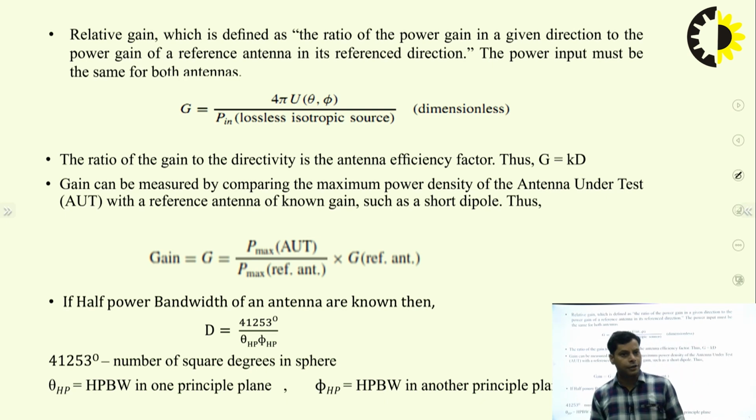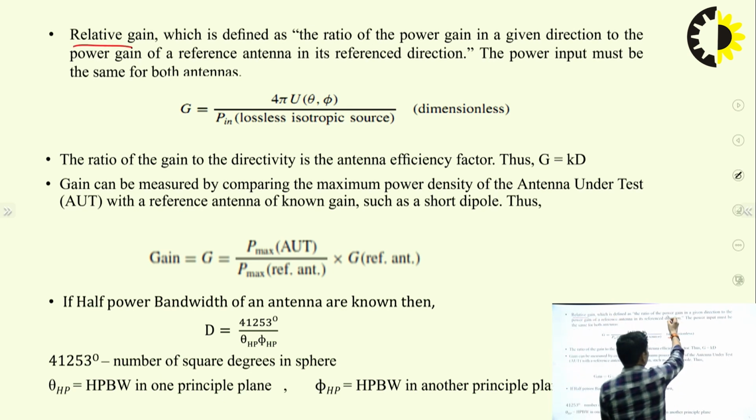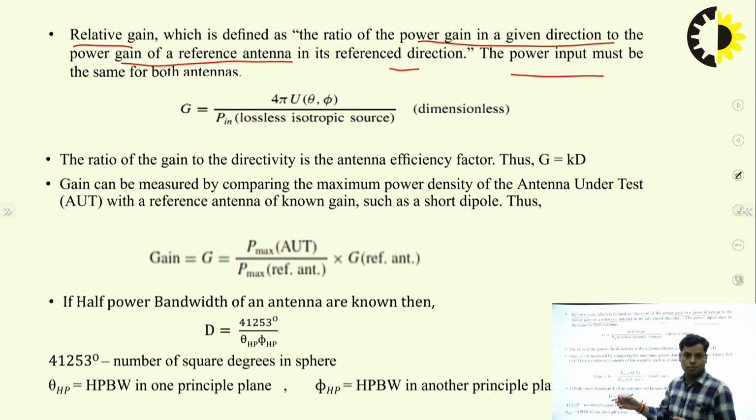Another one is the relative gain. When we consider the power gain with respect to a reference antenna in a reference direction, it becomes the relative gain. It is defined as the ratio of the power gain in a given direction to the power gain of a reference antenna in the reference direction. The power input must be the same for both antennas. We cannot change the power: for the reference we cannot give, say, power P1, and for the designed antenna give P2. For comparison, we have to give the same power to both. So, this is the relation for G.